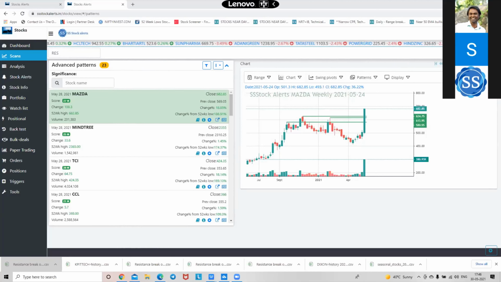I hope this session will benefit you, because I trade like this. If I make money by using simple techniques, then everybody can make money. If I make money by using simple techniques, you also can make money with simple techniques.